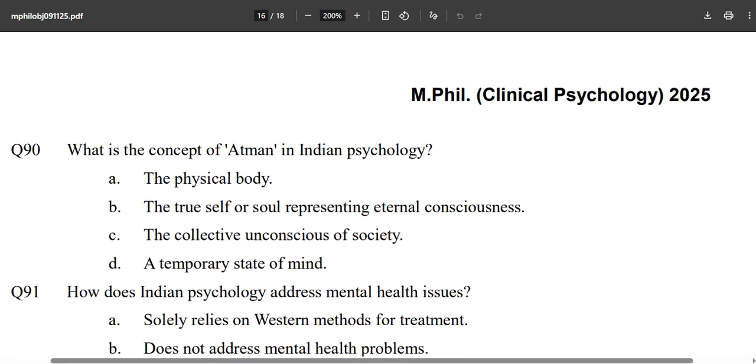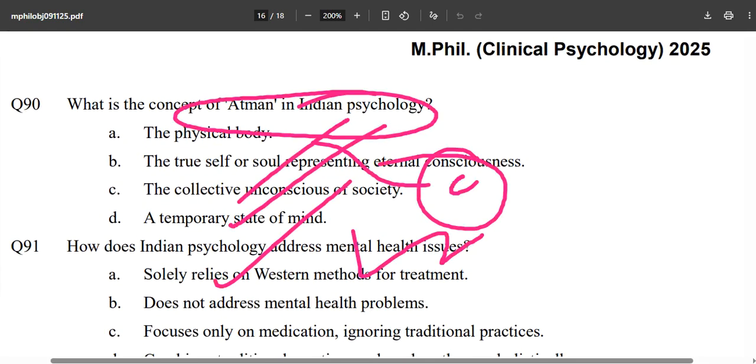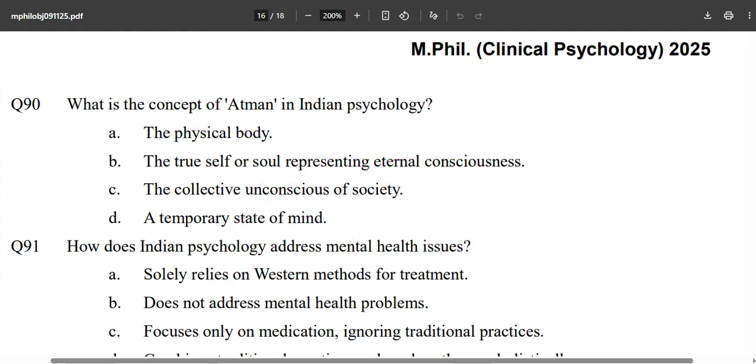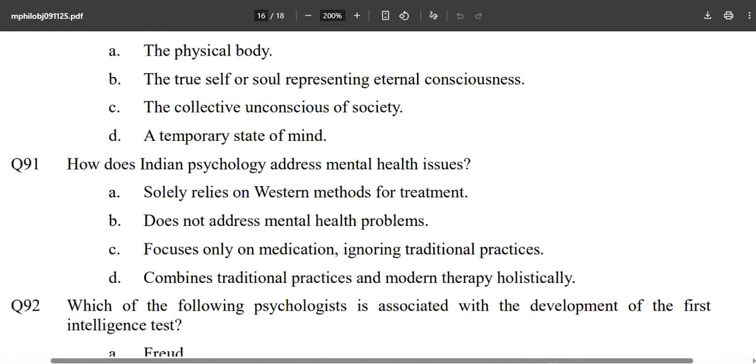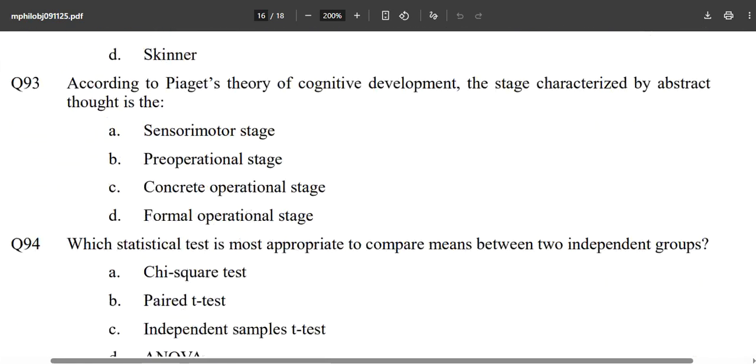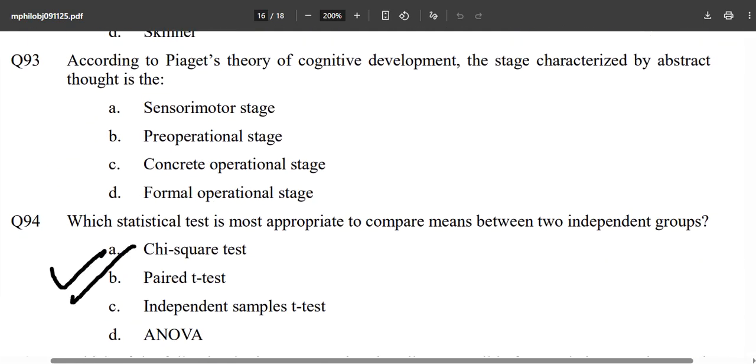What is the concept of Atman? So next time, if you are giving 2026, Indian psychology will be important for you. Indian psychology will be important if you are sitting for the 2026 session. How does Indian psychology address mental health issues? We will deal with this in future videos. We will look at where they are asking from and see once again.